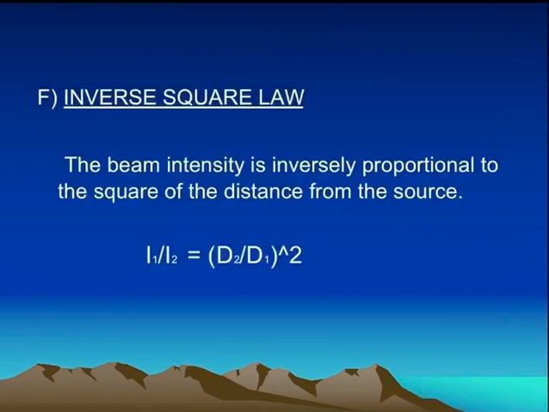The next factor is the inverse square law. The beam intensity is inversely proportional to the square of the distance from the source, that is I1 by I2 is equal to (D2 by D1) squared.